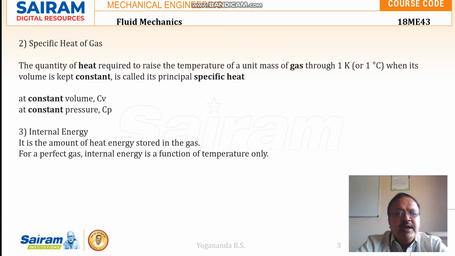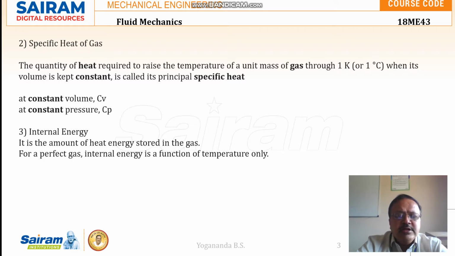Then specific heat of the gas. We have the heat required to raise the temperature of unit mass of the gas by 1 degree centigrade or 1 degree Kelvin when the volume is kept constant, that is, at constant volume, or at constant pressure. That is called the specific heat of the gas.